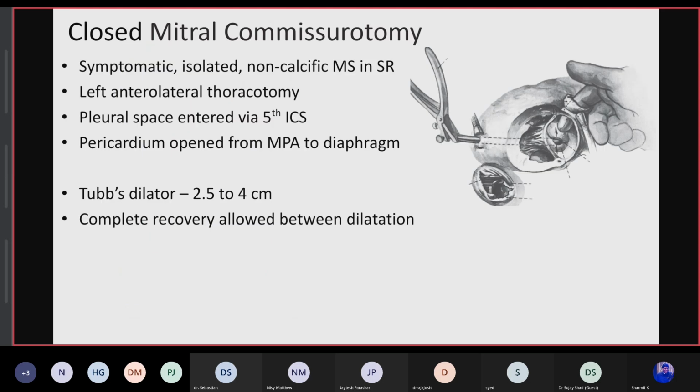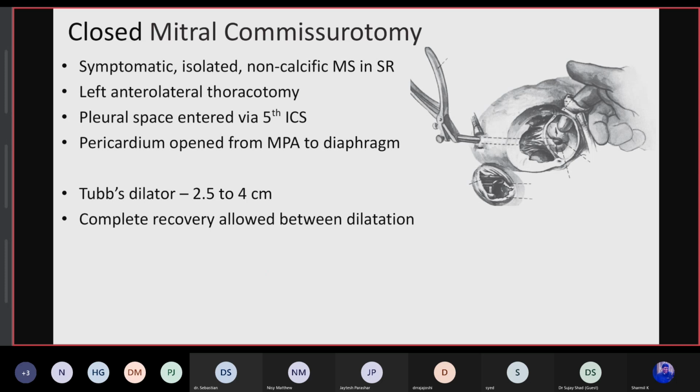So let's come to the surgical technique part. There's a closed mitral commissurotomy, where the patient should be in sinus rhythm, and the patient is having isolated non-calcific MS and is symptomatic in sinus rhythm.